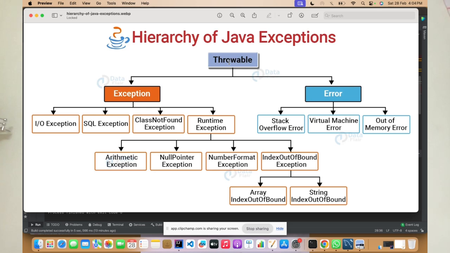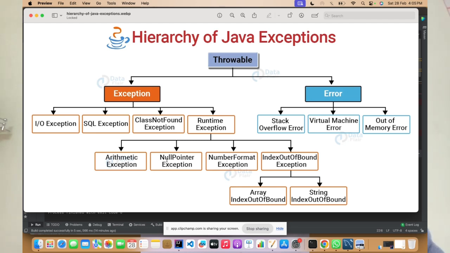Exception is a class which extends the Throwable class. Error is also a class which extends Throwable. Under Exception there are two types of exceptions: compile time exceptions and runtime exceptions. Examples of compile time exceptions are IOException, SQLException, and ClassNotFoundException. An example of a runtime exception is ArithmeticException. For example, when you do some arithmetic operation and an exception happens, you get an arithmetic exception.